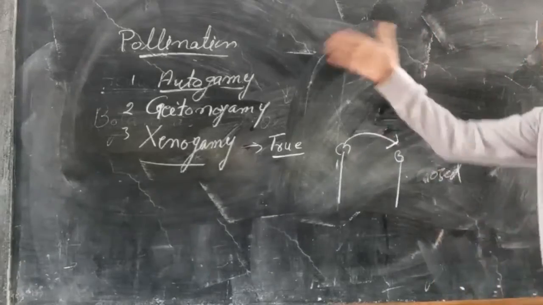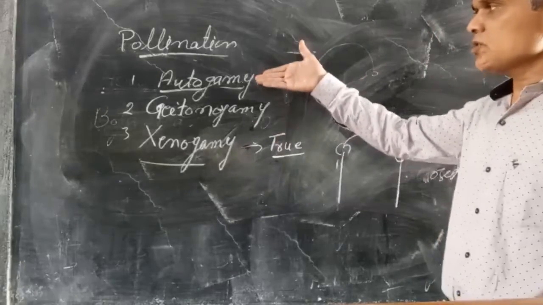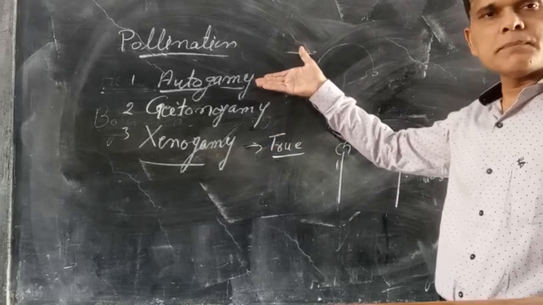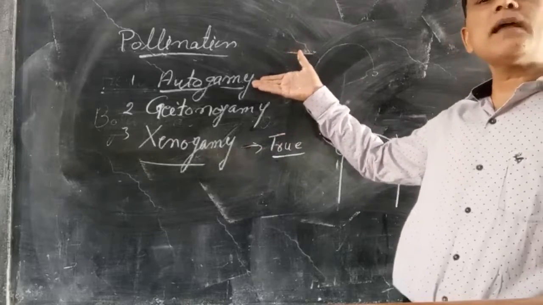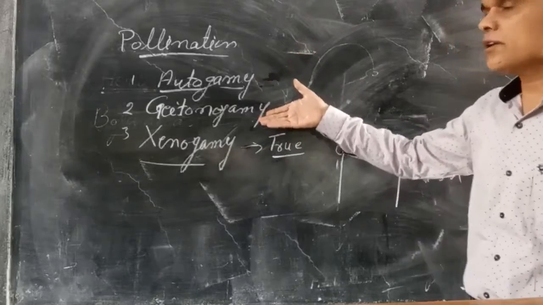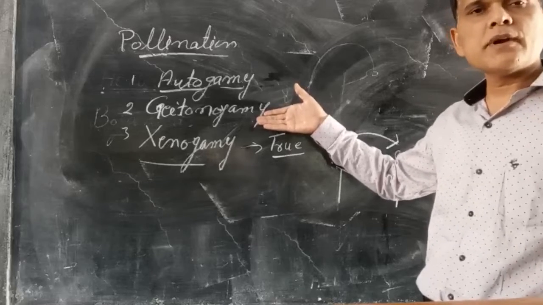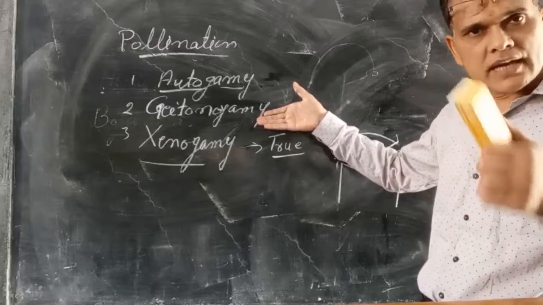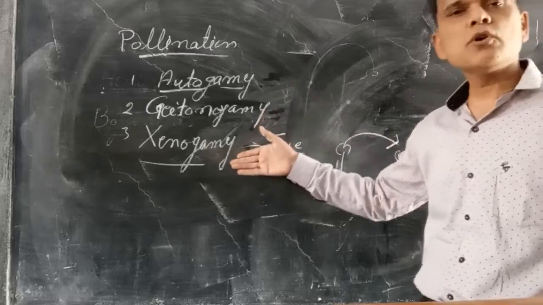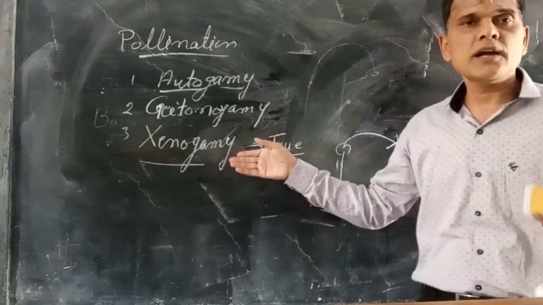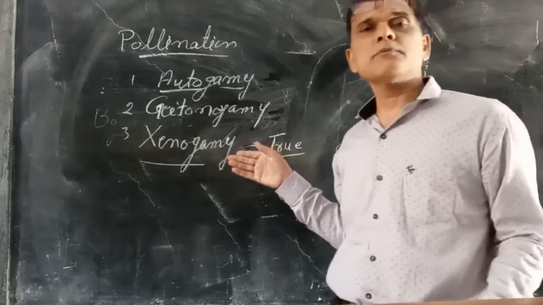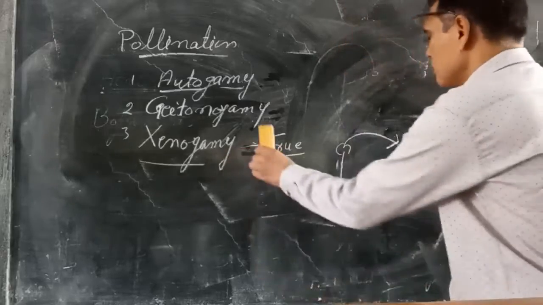So here pollination is of three types. Autogamy is the transfer of pollen grain in the same flower. Geitonogamy is the transfer of pollen grain from one flower to another flower of the same plant. And xenogamy is the transfer of pollen grain from one plant to another plant.